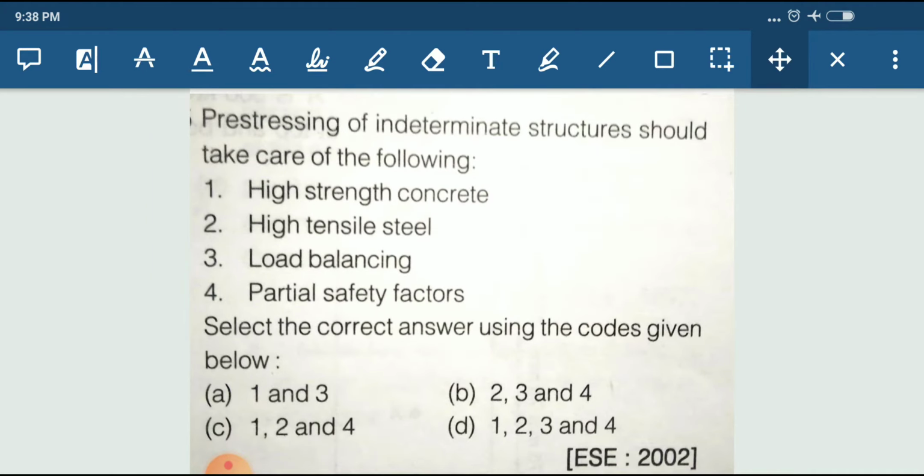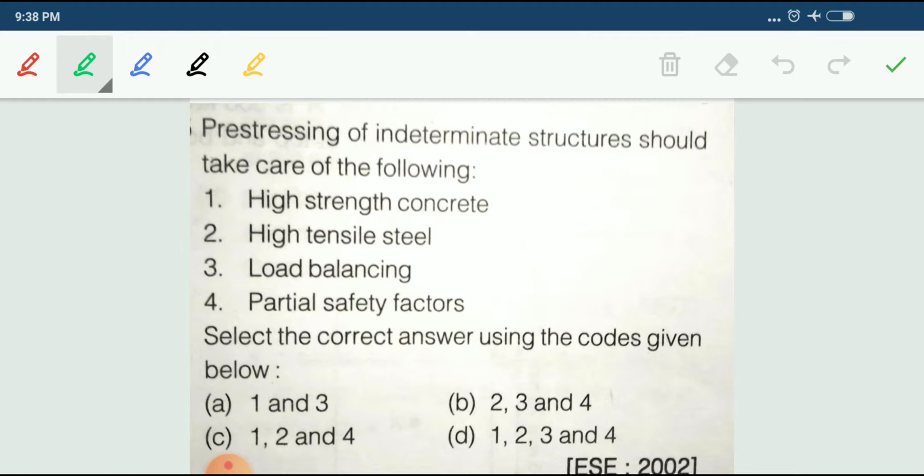Pre-stressing of indeterminate structures should take care of the following: high strength concrete, high tensile steel, load balancing, or partial safety factor. Select the correct answer using the code given below. What should it take care of?